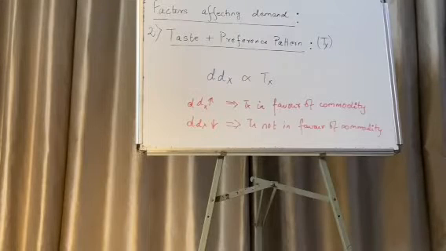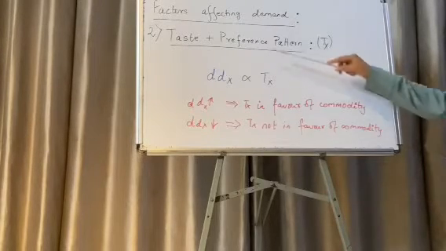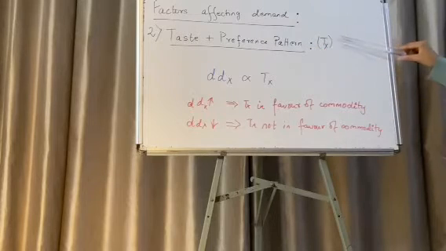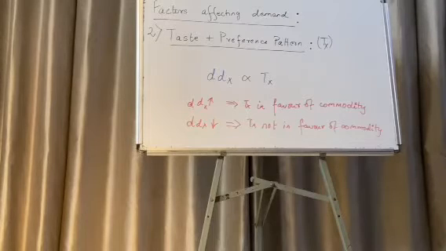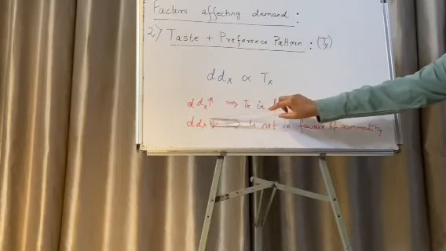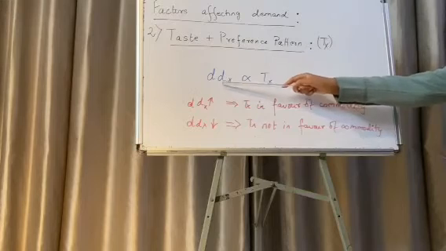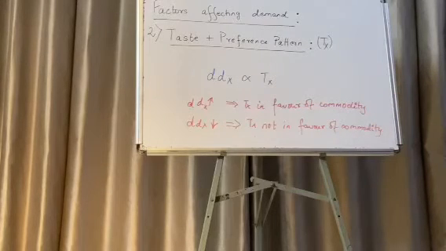The next factor affecting the demand for a commodity is the taste and preference pattern of the consumer, which is denoted by TX. Now, what is taste and preference pattern of the consumer? It is the desire to buy a commodity. So, if the taste and preference pattern of the consumer moves in favor of a commodity, the demand increases. And if the taste and preference pattern of the consumer does not move in favor of the commodity, in that case the demand decreases. Hence, there is a direct relationship between the demand for a commodity and the taste and the preference pattern for that commodity.